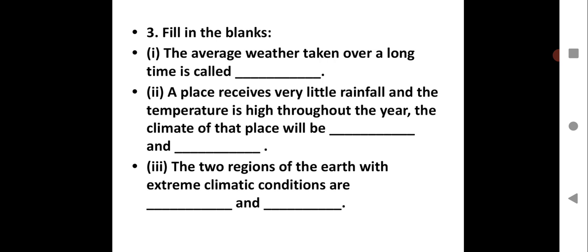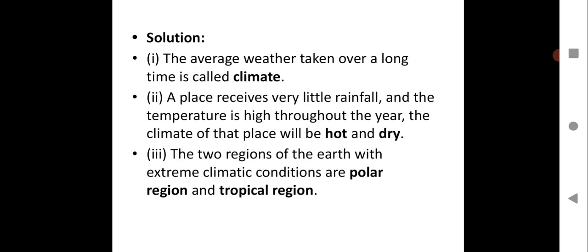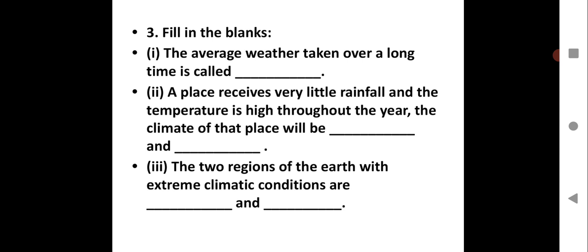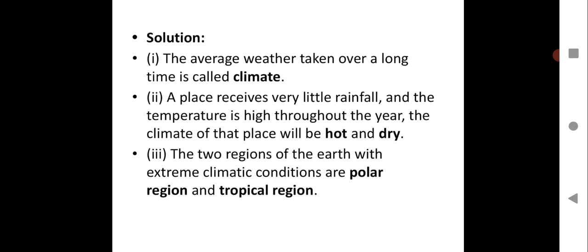Then, a place receives very little rainfall and the temperature is high throughout the year. The climate of that place will be dash and dash. So the climate of that place will be hot and dry. I hope this is clear with you all. Then the last one: the 2 regions of the earth with extreme climatic conditions are, here it is polar region and tropical region, we have not done tropical region. So in your answer you can write only one region of the earth with extreme climatic condition, that is polar region, since we have not done tropical region.